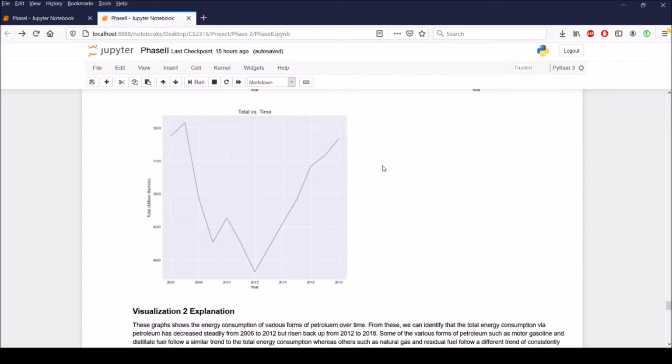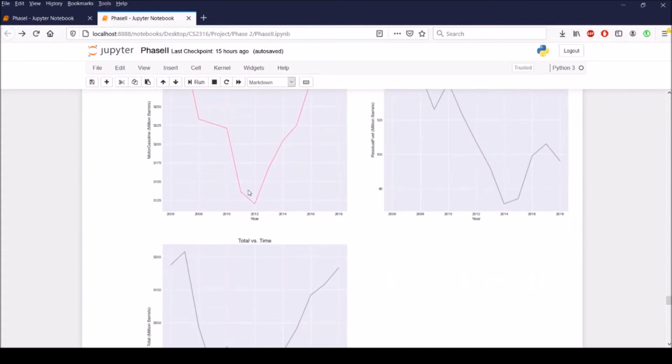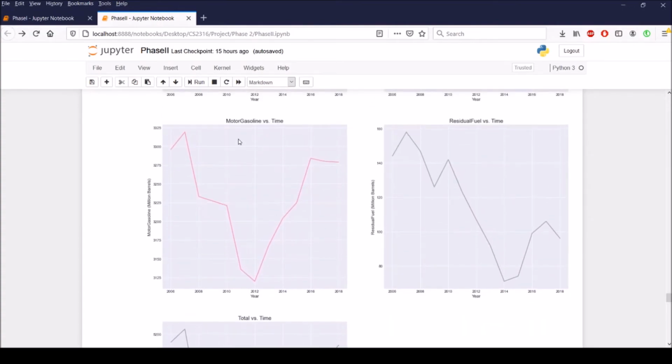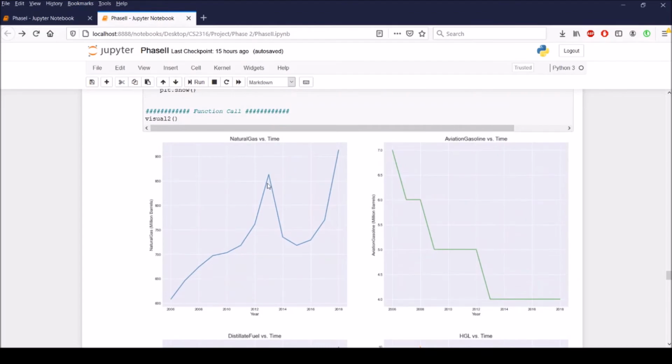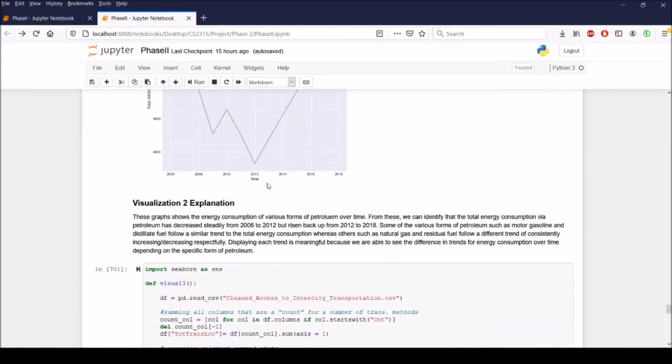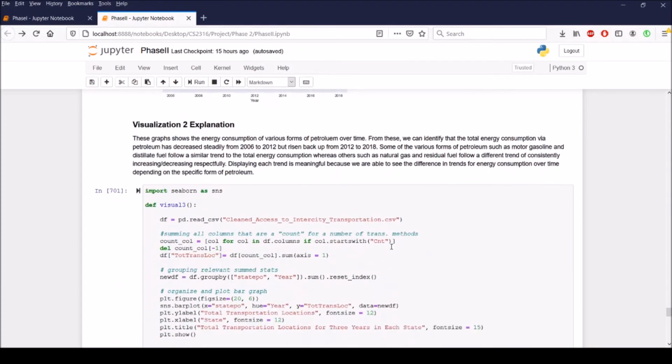And we could also see that other forms of petroleum followed a similar trend, such as motor gas, whereas others were consistently decreasing or consistently increasing, like this. And this was just overall meaningful because we're able to see the difference in trends for energy consumption over time depending on the specific form of petroleum.